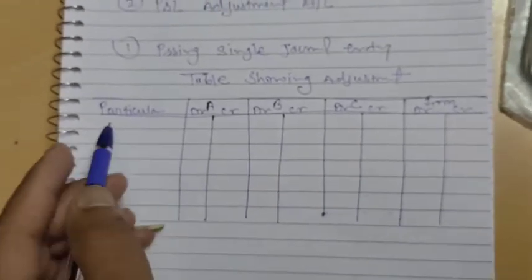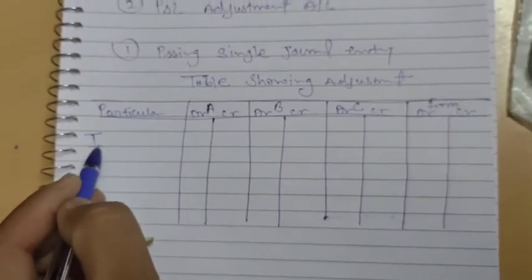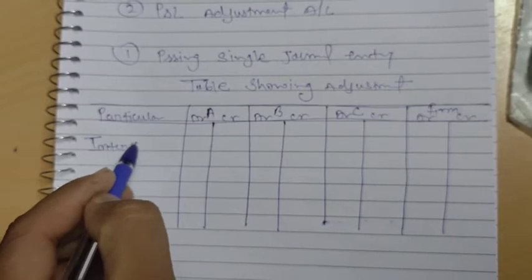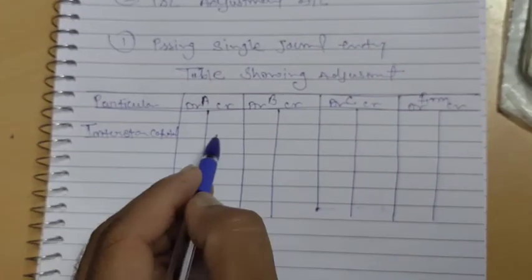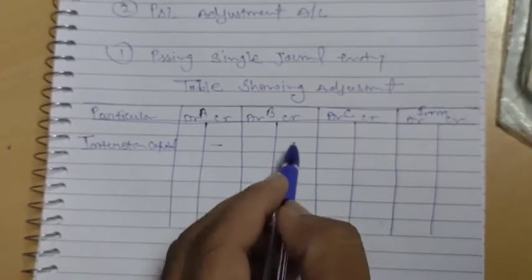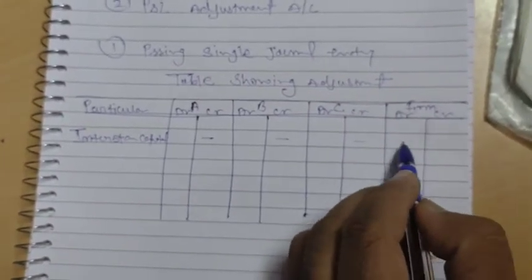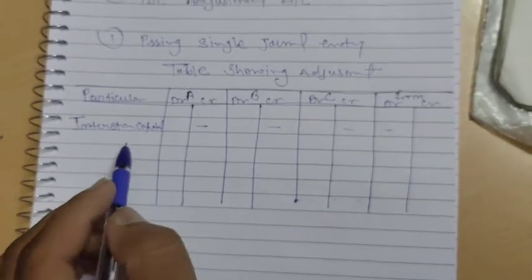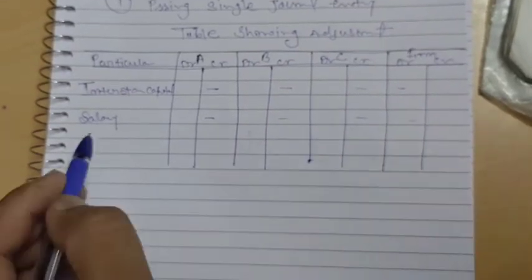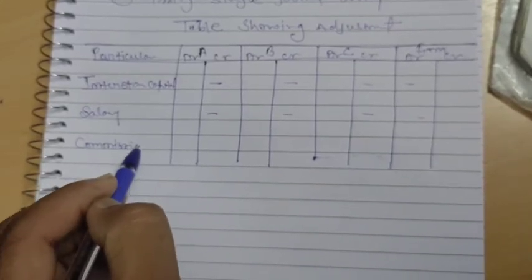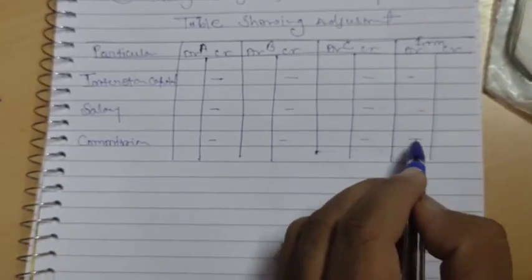Now what we omitted: interest on capital, in partners credit and in firm debit. Similarly salary: partners credit, firm debit; commission: partners credit, firm debit.